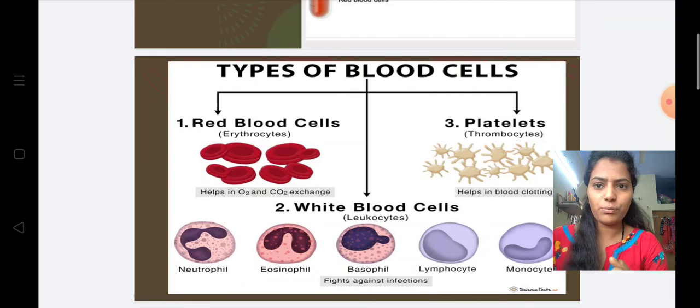It is also known as thrombocytes, which helps to clot the blood. As when we have the cut or the injury, then there is an outflow of the blood from that part. So this outflow is not continuous, it stops after some time due to the factor known as the platelets. They clot the blood.